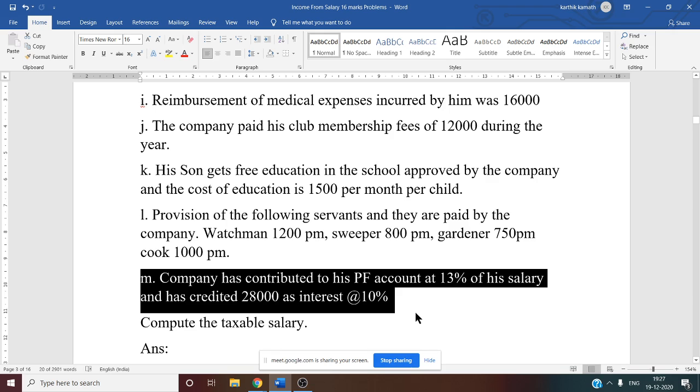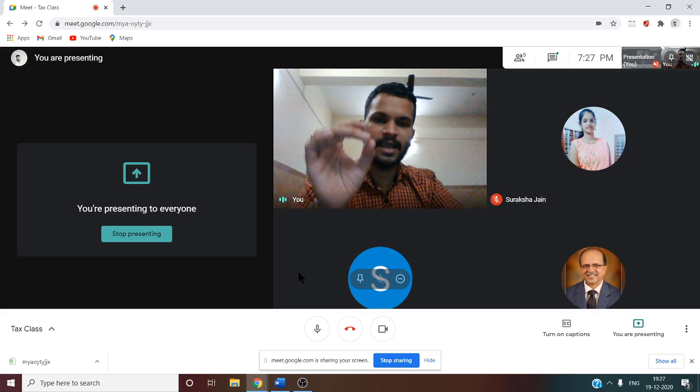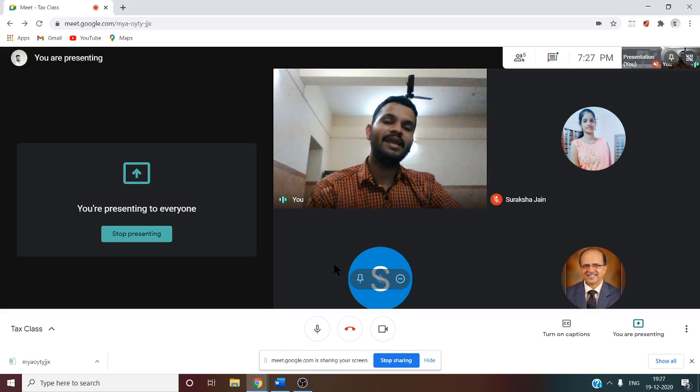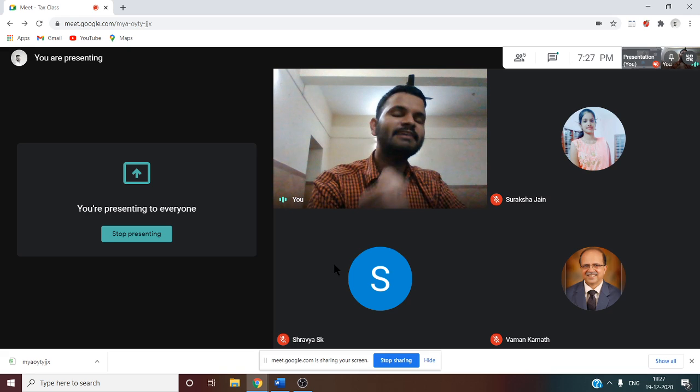Then the company has credited 28,000 as interest at 10%. So again for interest, up to 9.5% it is exempt from tax, and anything more than that is taxable. So here 10 minus 9.5, that is 0.5.